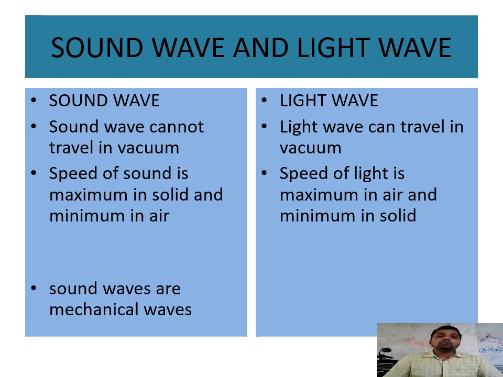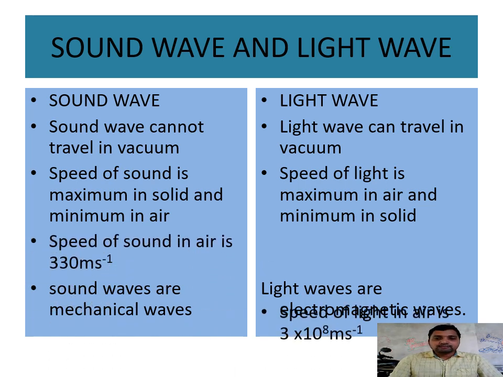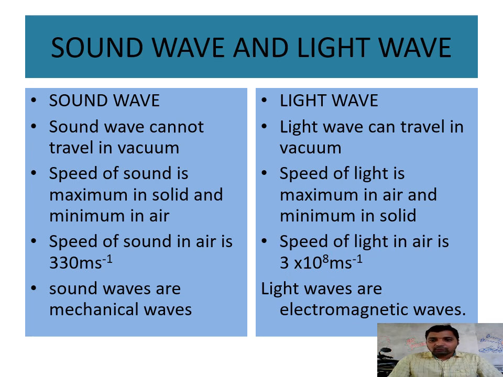Next one: sound is a mechanical wave. What is a mechanical wave? A mechanical wave is a wave which needs a material medium to travel, to propagate from one point to another. And light is an electromagnetic wave. Electromagnetic wave means the wave which does not require any medium to propagate. So here we have four differences between light wave and sound wave.